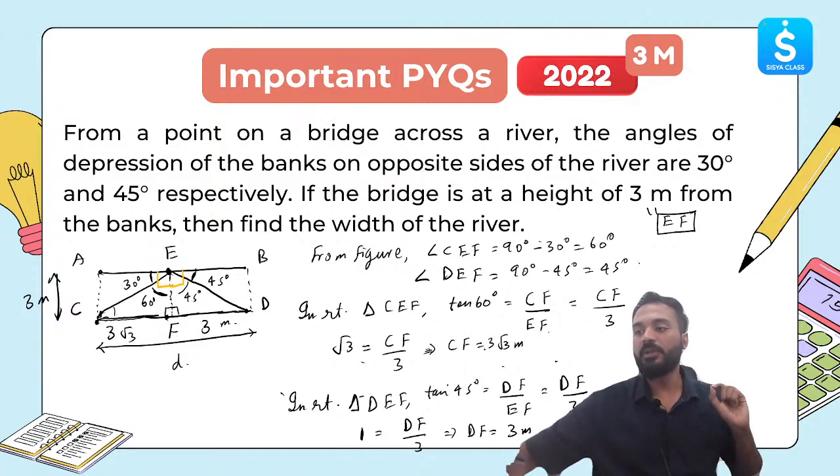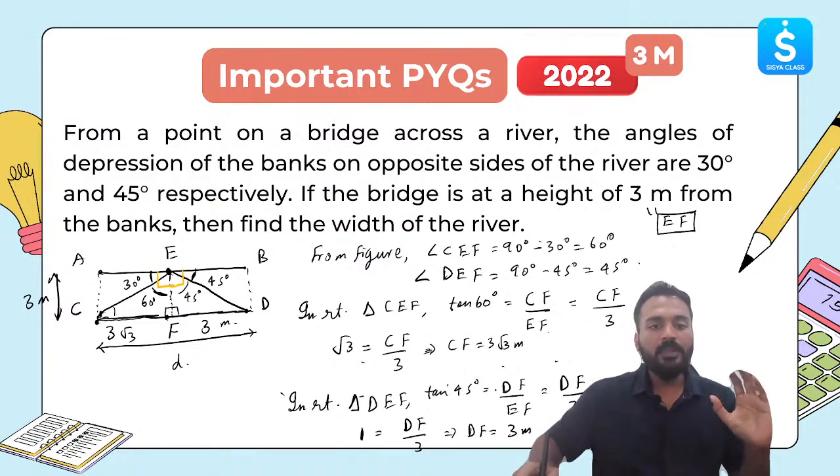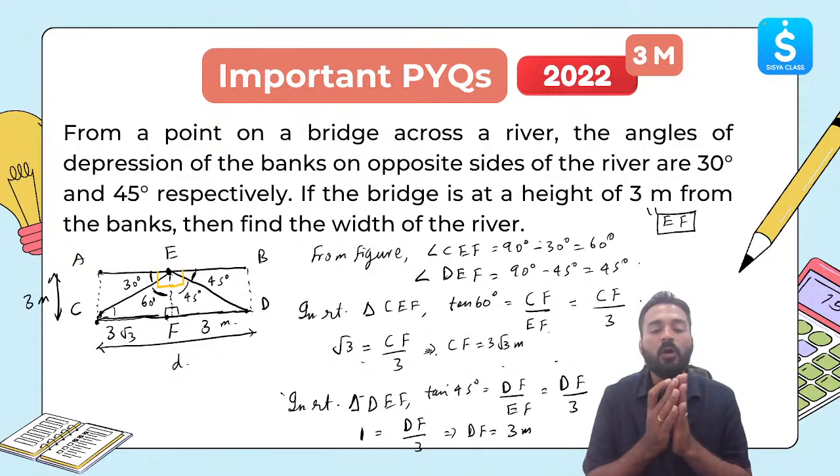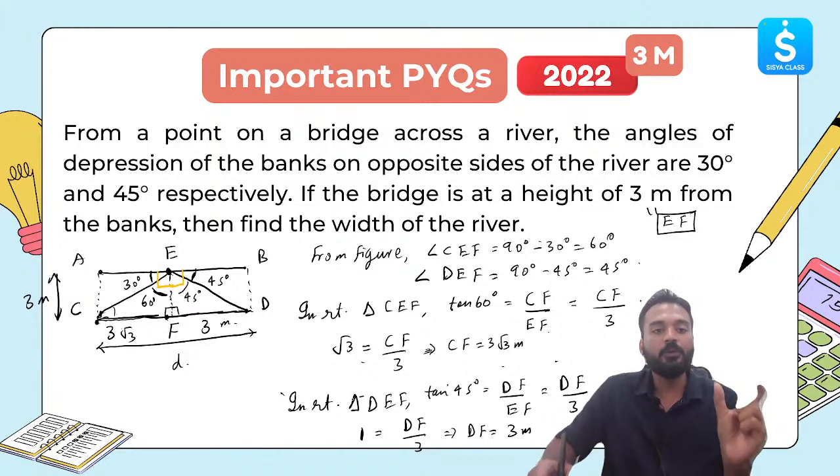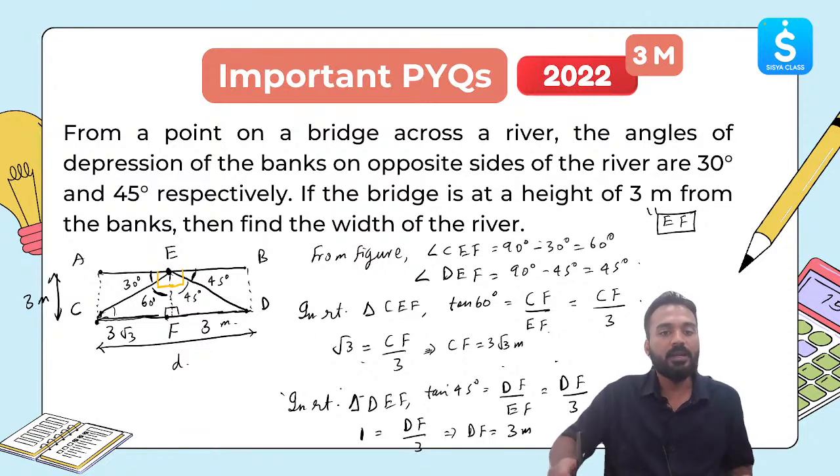This much part is clear to each and every one of you? Yes. Now, what will be the total length or the width of the river? It will be equal to CD, which is D, which is equal to CF plus DF. Let me use a different color to write down the final answer.